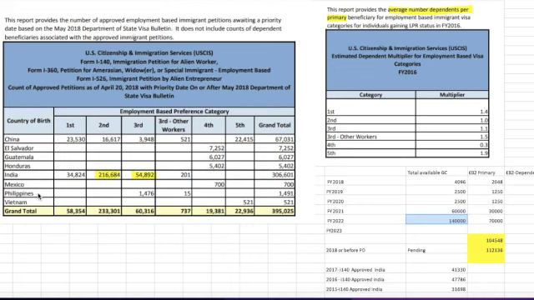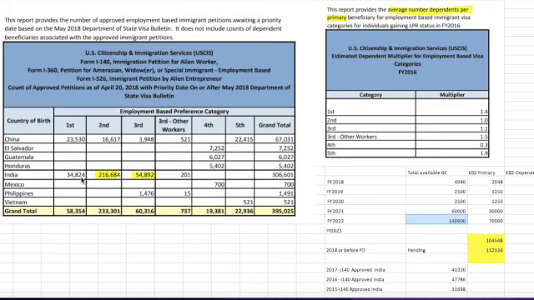Here you can see that India, for example, has 34,000 EB1, 216,000 EB2, and 54,000 EB3 petitions pending as of May 2018. Let's do a deep dive here. We all know that currently the EB1 category is current for all countries, which means all of those have already been adjudicated.